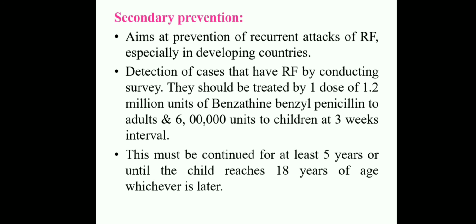This must continue for at least 5 years or until the child reaches 18 years of age, whichever is later. This is about secondary prevention. Here also you should administer benzathine benzyl penicillin.